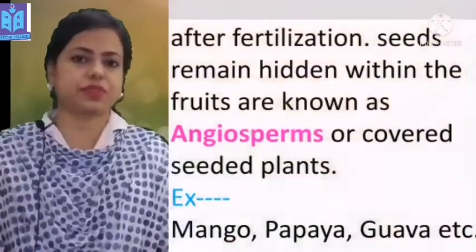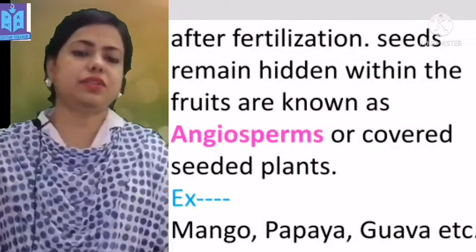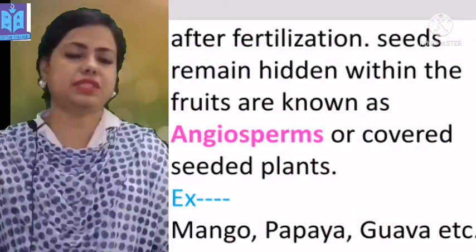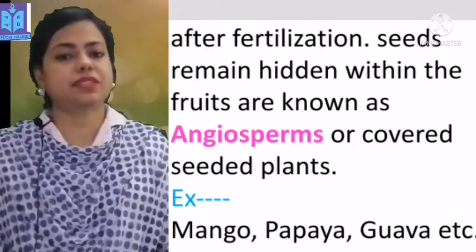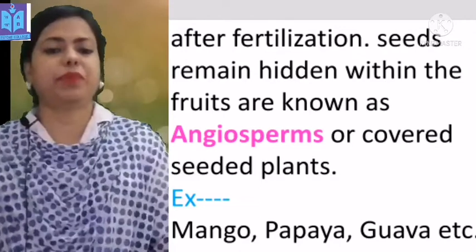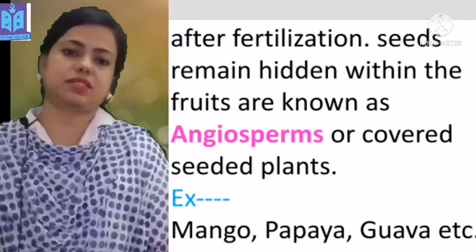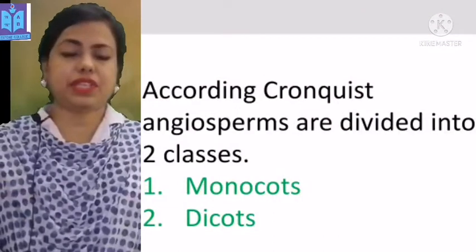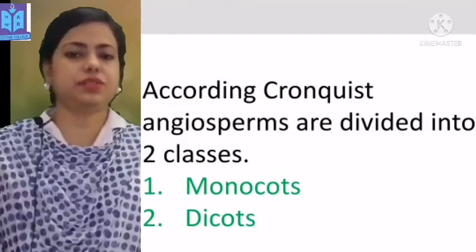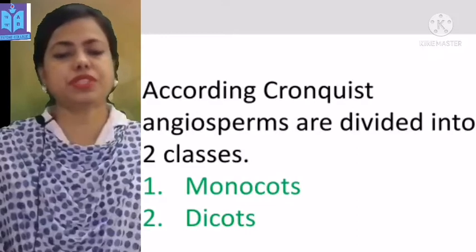After fertilization, seeds remain hidden within the fruits; these are known as angiosperms or covered seeded plants. Examples are mango, papaya, guava, etc. According to the scientist Cronquist, angiosperms are divided into two classes, monocots and dicots.